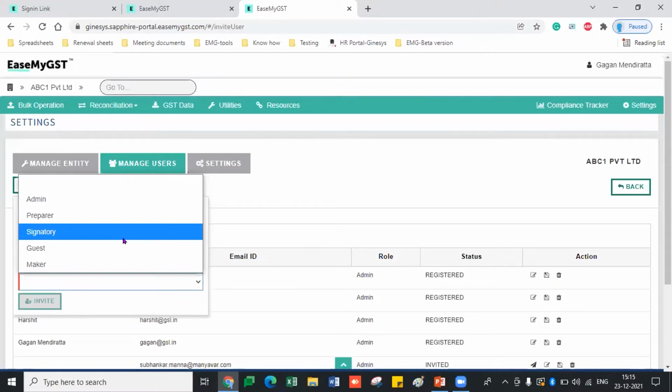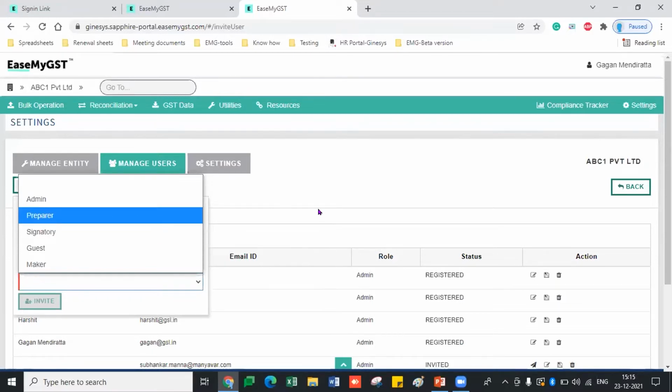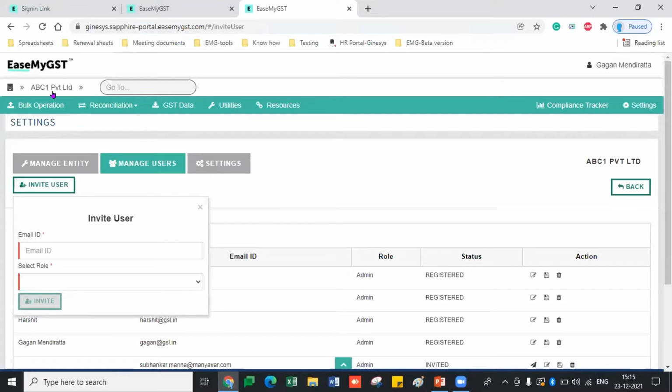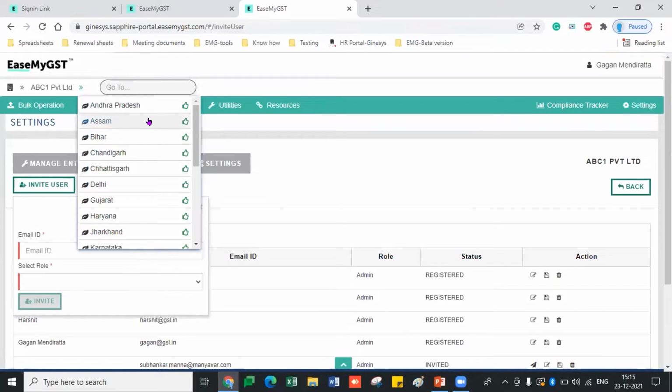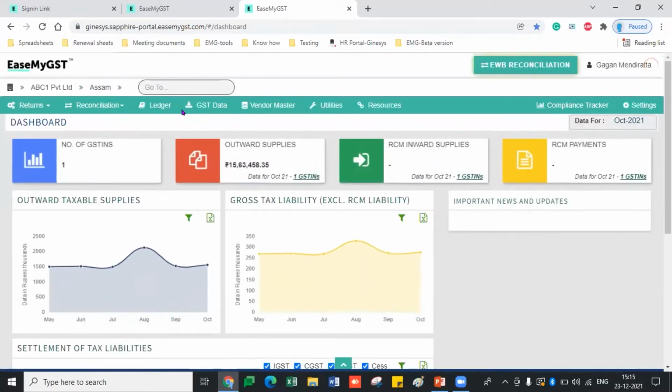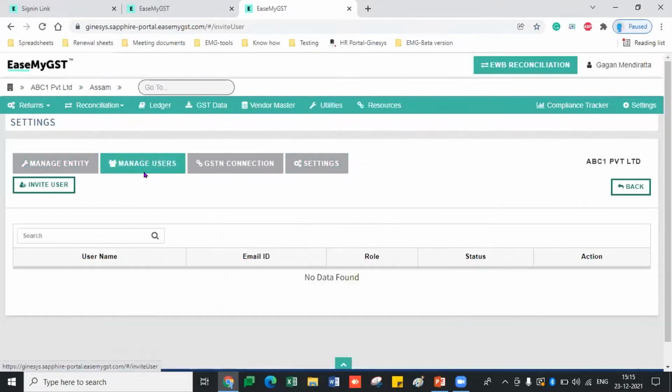You can give the user access at the PAN level as well. Also, from the GSTN perspective, I would like to show you that I am working on PAN level settings. If you go to the GSTN level, means if you enter into any of the GSTNs, just click on the GSTN, go to the settings and go to manage user. If you want to give access GSTN wise to the user, as per the GSTN, if you want to tell that